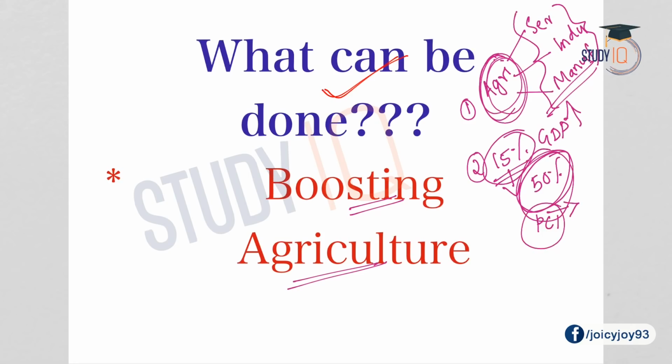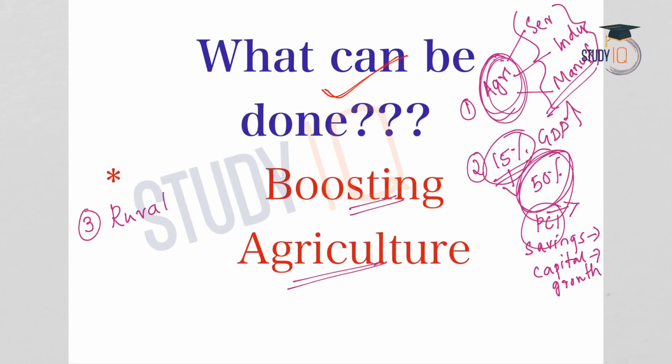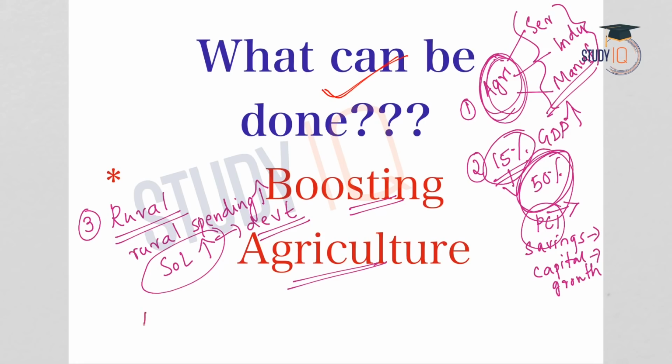So the per capita income will increase, and with an increase in per capita income, savings will happen. Savings will increase the capital formation or investment in an economy, and it will lead to growth in the economy. Thirdly, most of the agriculturalists are from rural India. So if the agricultural sector is boosted, it means that rural India will develop. The rural spending will increase. With an increase in rural spending, the standard of living of rural areas will increase, and this will lead to development.